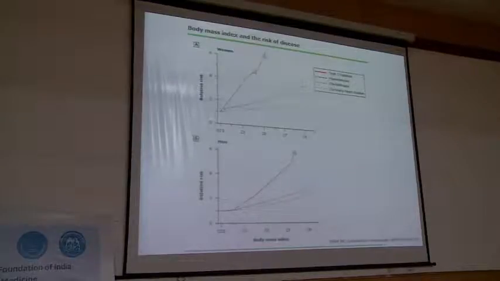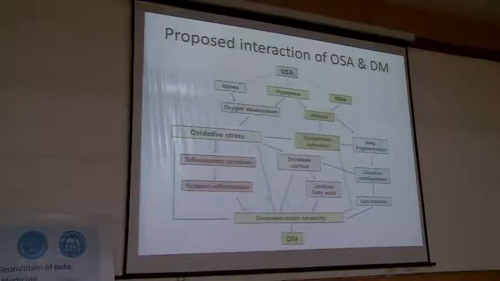The red line is the relative risk of diabetes. There is an interaction between sleep apnea and diabetes. Sleep apnea frequently leads to sympathetic activation. Sleep deprivation, your adrenergic drive, leads to sympathetic activation. This sympathetic activation, along with a reversal or disruption of your circadian rhythm, leads to increased oxidative stress. This leads to an increase in the release of your stress hormones.